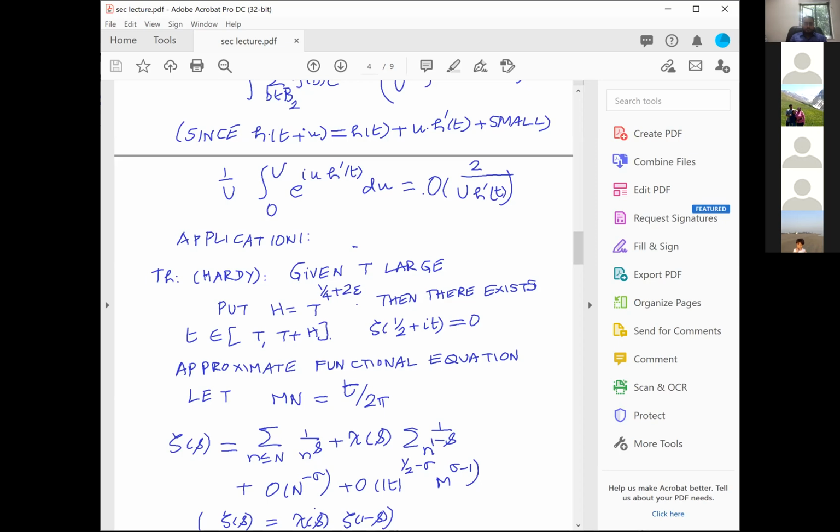But the great advantage in this formulation is essentially that you can take your M and N to be of the order square root of t. Therefore, unlike Hardy's first approximation, where you were approximating the sum up to t, here you are approximating as a sum of two terms, each of the order square root of t. And that is rather important.